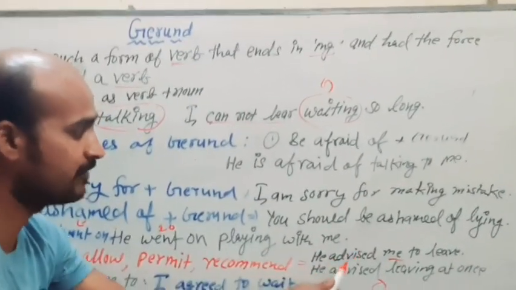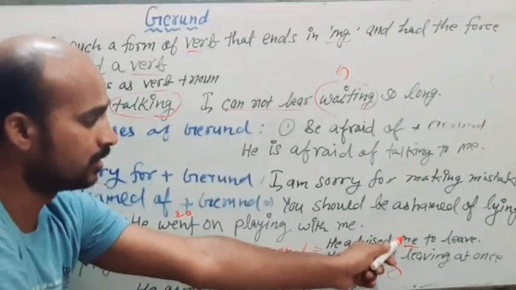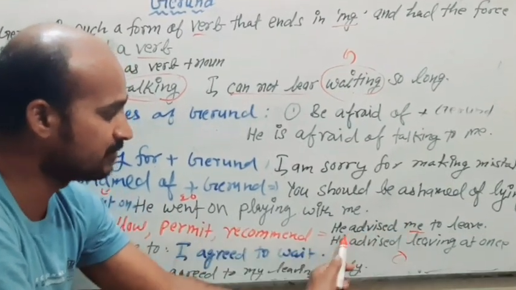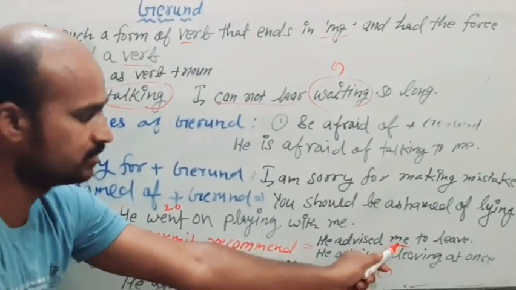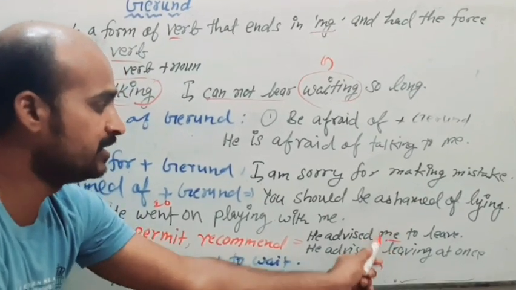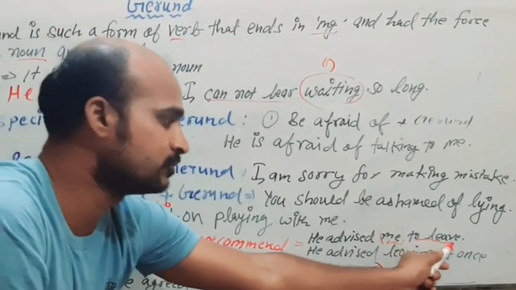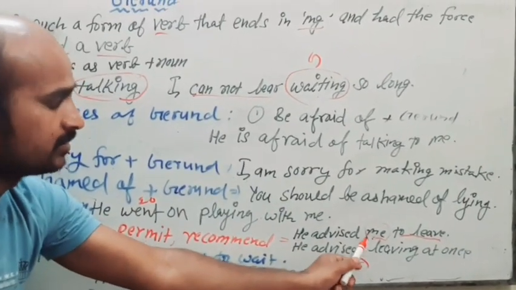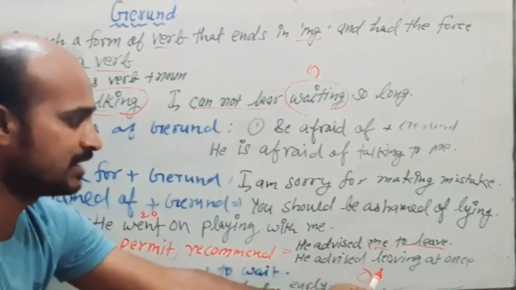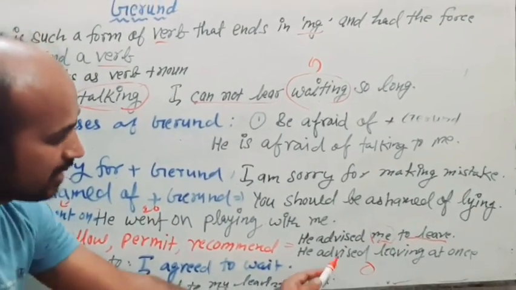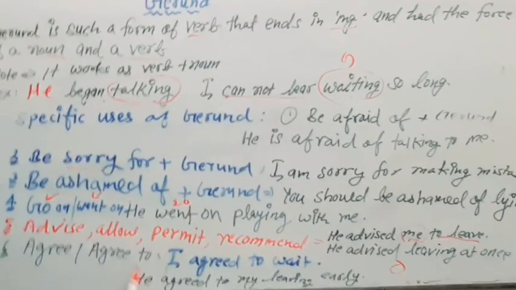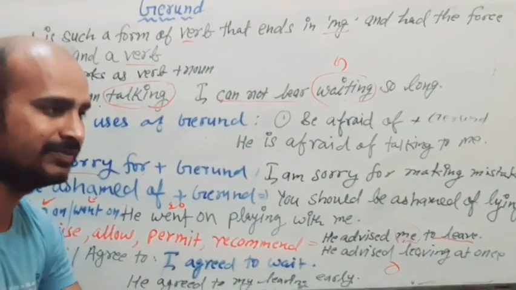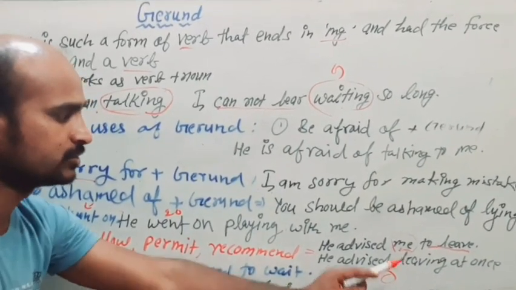Now just see, he advised me. So who is the second person? To whom is he advising? He is advising me. So just see, as me is the object here, that's why we are using infinitive. But now we are not having an object here, that's why we are using leaving at once. Okay, so after advise, permit, allow, recommend, if we are having an object, we should use infinitive, if we are not having an object, we should use gerund.